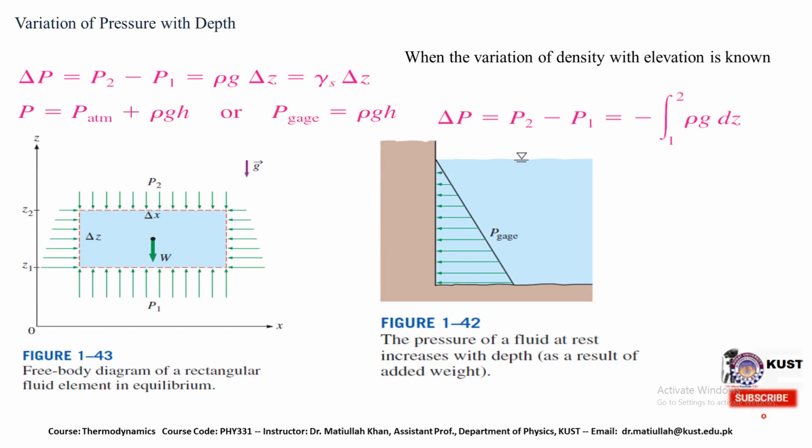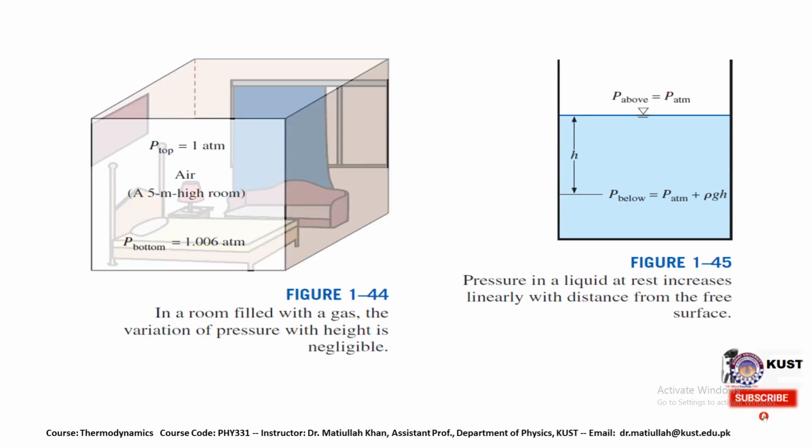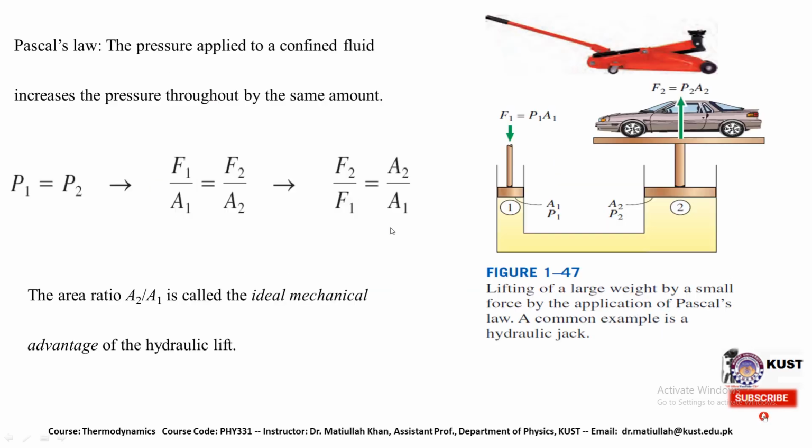The pressure of a liquid at rest increases with depth as a result of the added weight. So this is something like a room filled with a gas, where the variation of pressure with height is negligible, while pressure in a liquid at rest increases linearly with the distance from the free surface.